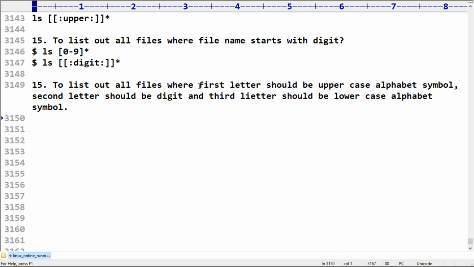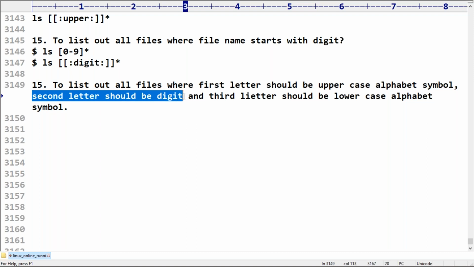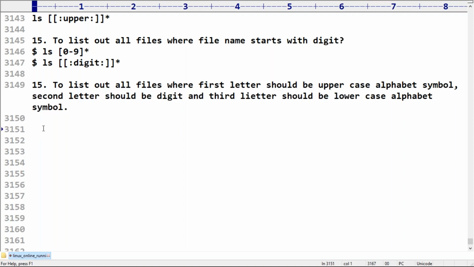The first letter should be an uppercase alphabet symbol. The second letter should be a digit. Remember carefully, sir, the second letter should be a digit, and the third letter should be a lowercase alphabet symbol. Are you getting it? This is my requirement. Any doubt? Can you please confirm how you can write ls? First letter uppercase, capital A to capital Z. Second letter a digit, 0 to 9. Third letter a lowercase alphabet symbol.